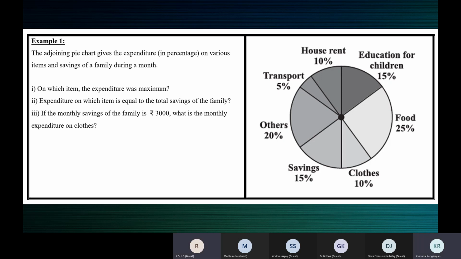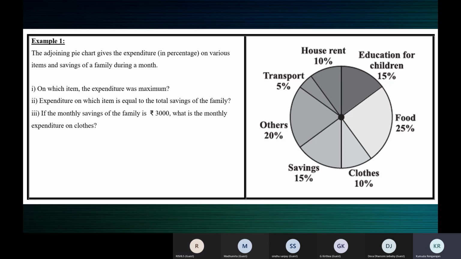Expenditure on which item is equal to the total savings of the family? Education for children, ma'am. Expenditure on education for children is equal to the savings of the family, because both are equal to 15%.